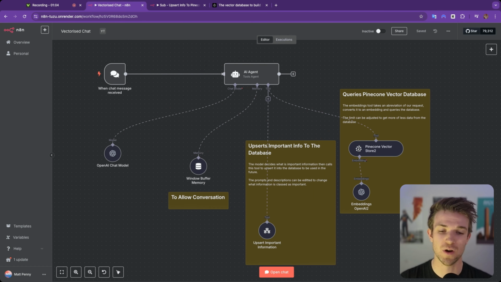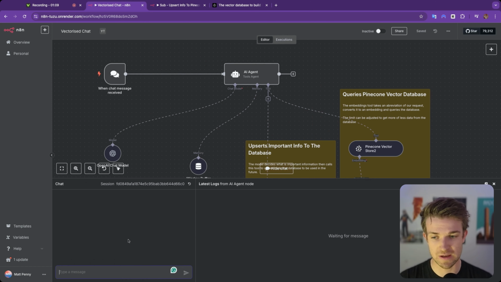Okay, so before I show you how it works, let me show you what it does. So we are within n8n and we've got it working through the chat interface. You can, of course, embed this on your website, or you could have it as a chat bubble on the website, do whatever you want with it. However, we're going to keep it within n8n for now.